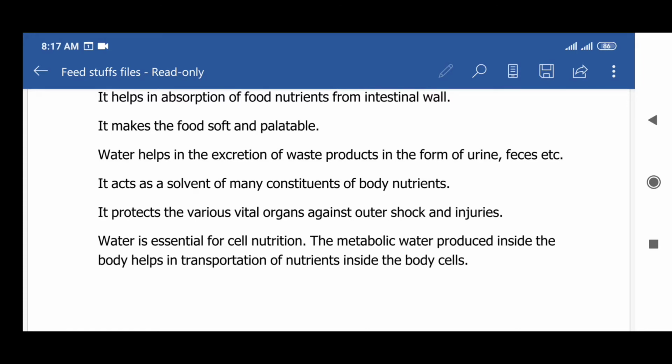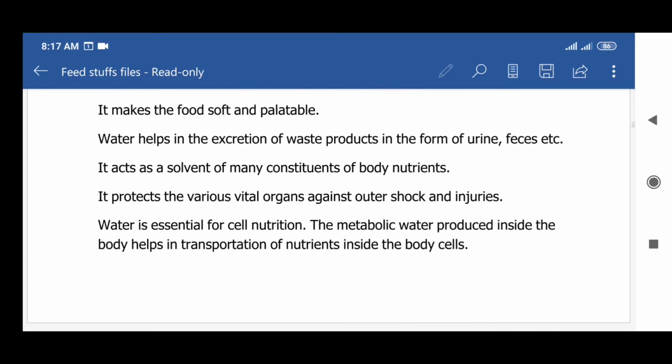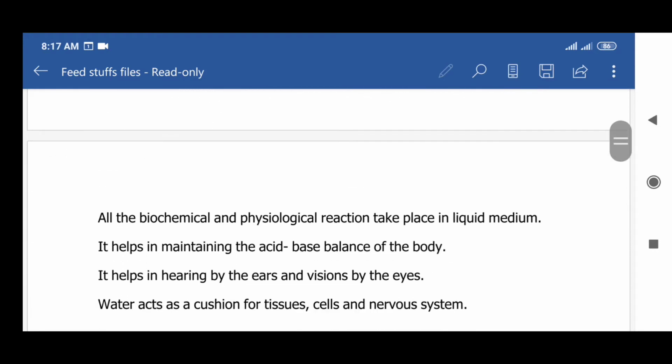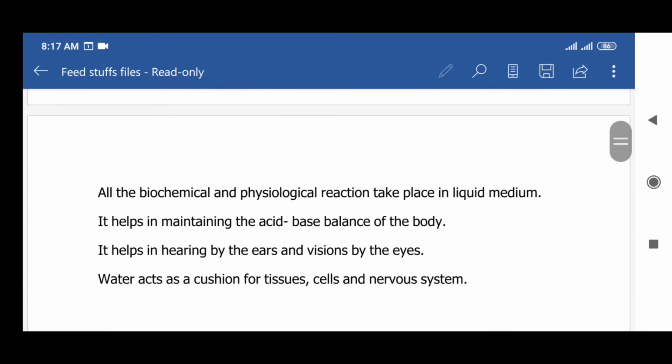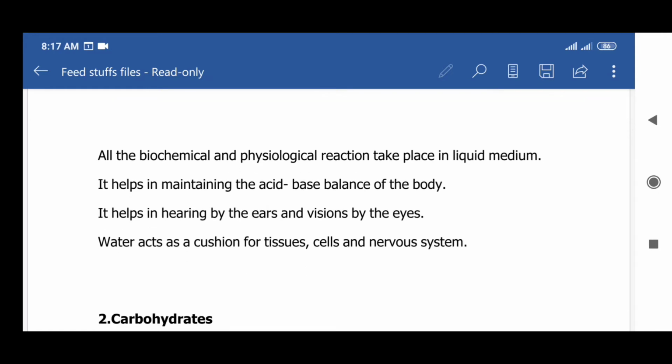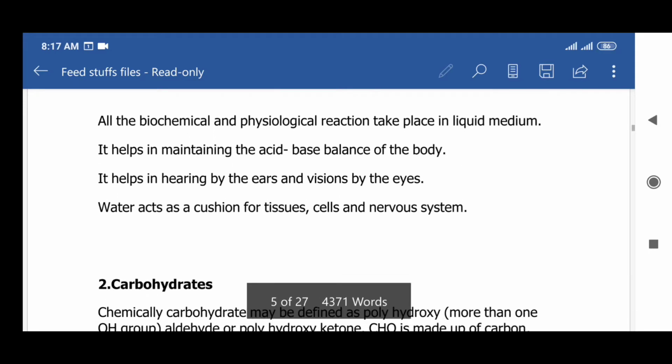The metabolic water produced inside the body helps in transportation of nutrients to the body cells. All biochemical and physiological reactions take place in a liquid medium. It helps in maintaining the acid-base balance of the body. It helps in hearing by the ears and vision by the eyes. Water acts as a cohesion of tissues, cells, and nervous systems.